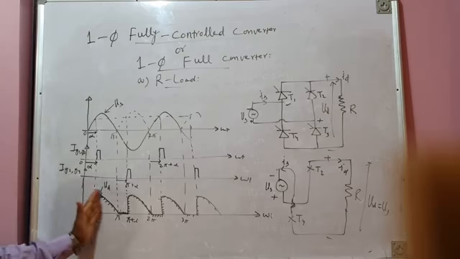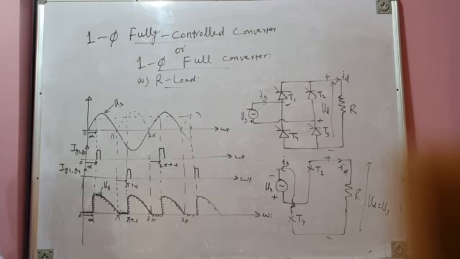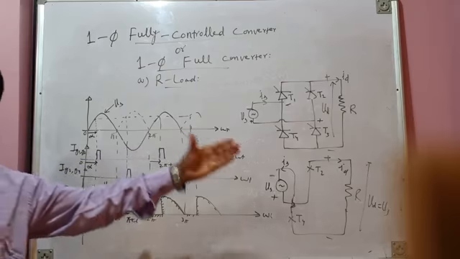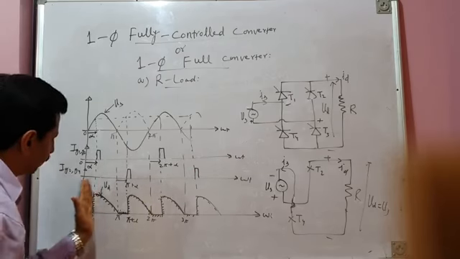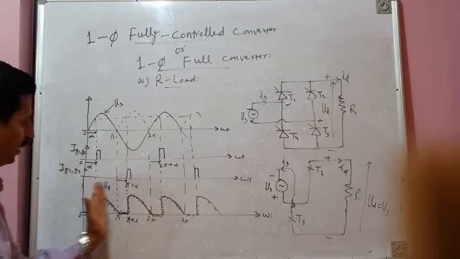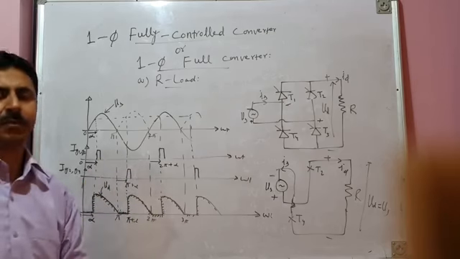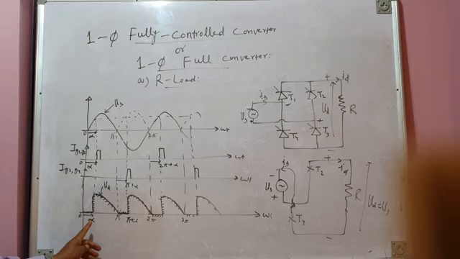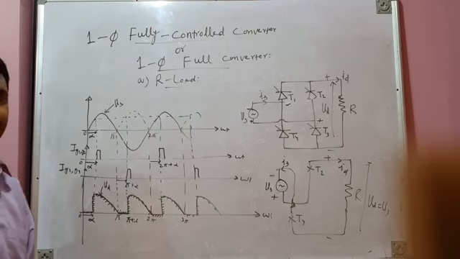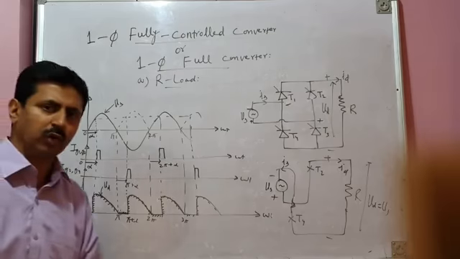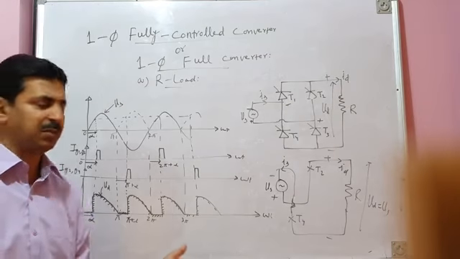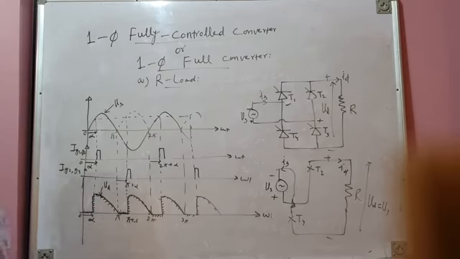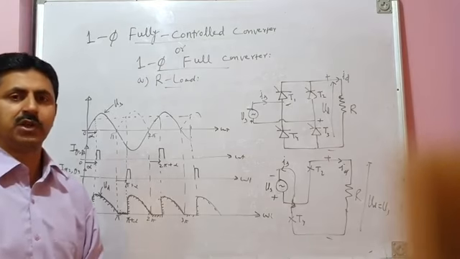Depending upon alpha, you can have different average values of load voltage. If alpha is small, you have large segments of load voltage applied across the load. If you increase alpha, you delay the firing of thyristors, and less and less voltage gets applied across the load, so the average load voltage will decrease. You can control alpha from 0 to 180 degrees. For alpha equal to 0, the average load voltage will be maximum, and as you increase alpha, it will decrease till you reach alpha equal to 180 degrees, at which load voltage will be 0.